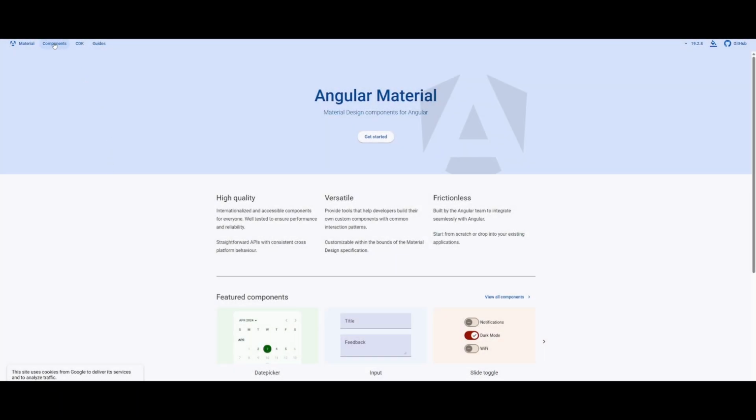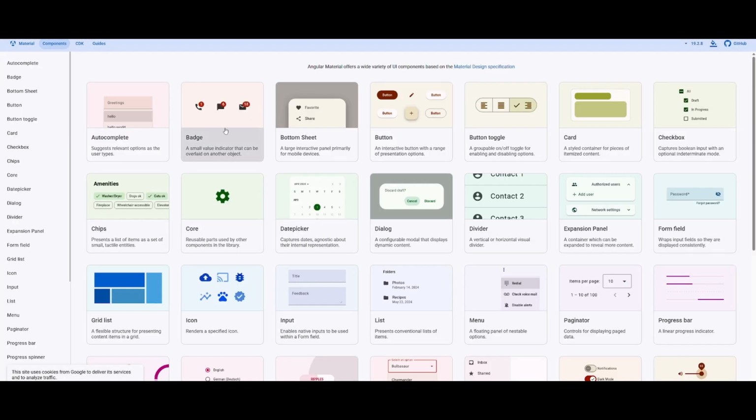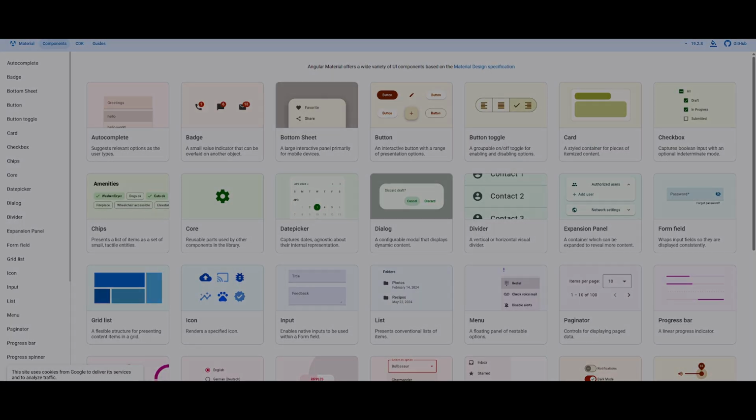In this series, we're going to implement each Angular Material component one at a time. The goal is to show you how to use them so you can easily add them to your own project. Before we dive into these awesome components, we need to make sure your environment is ready to go.